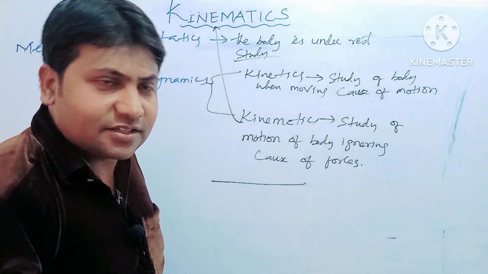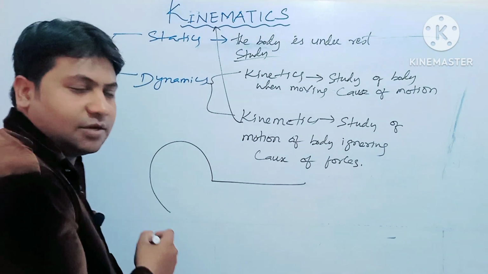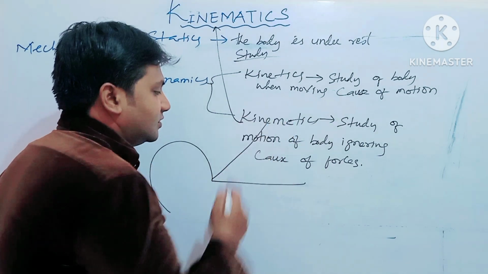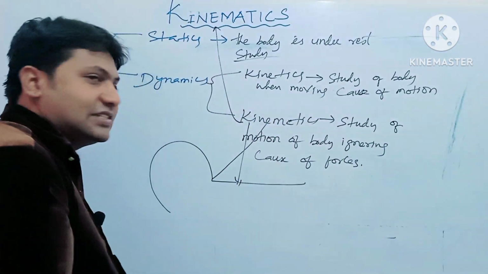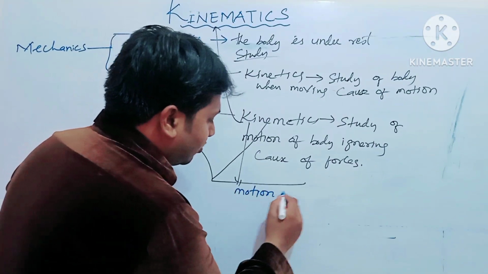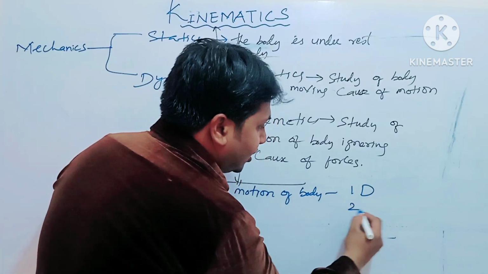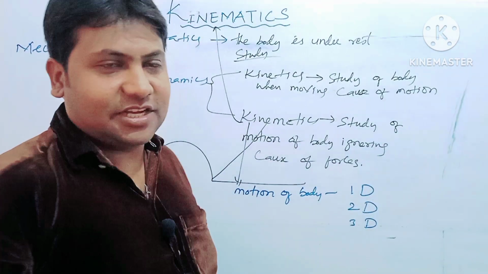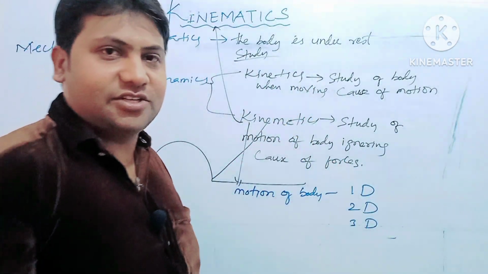It may be along a straight line. It may be along a curve. It may be along some axis. So, in kinematics, we can discuss the motion of a body. What is that? The motion of a body in one dimension, in two dimensions, and also in three dimensions.